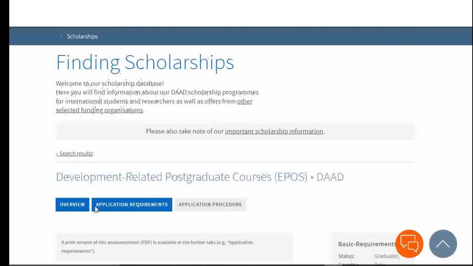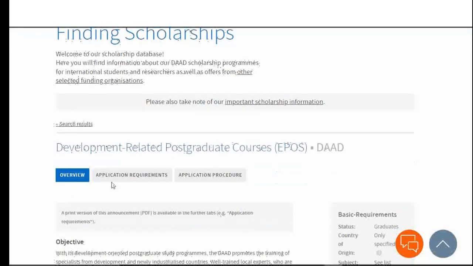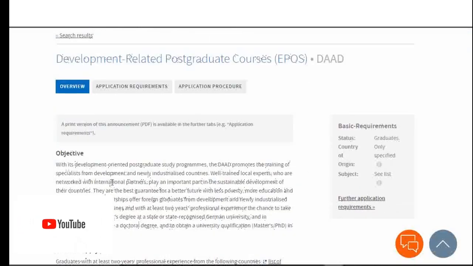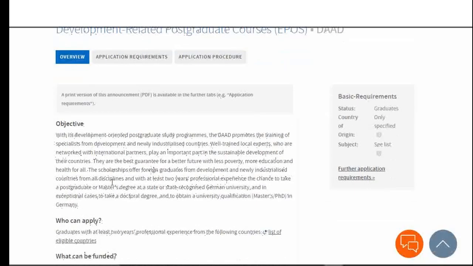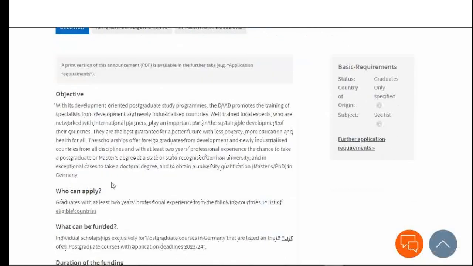So these are the scholarship requirements. As you can see, this is the website. I will also provide the website in my YouTube channel description, where you can access the procedures and the application form as well.